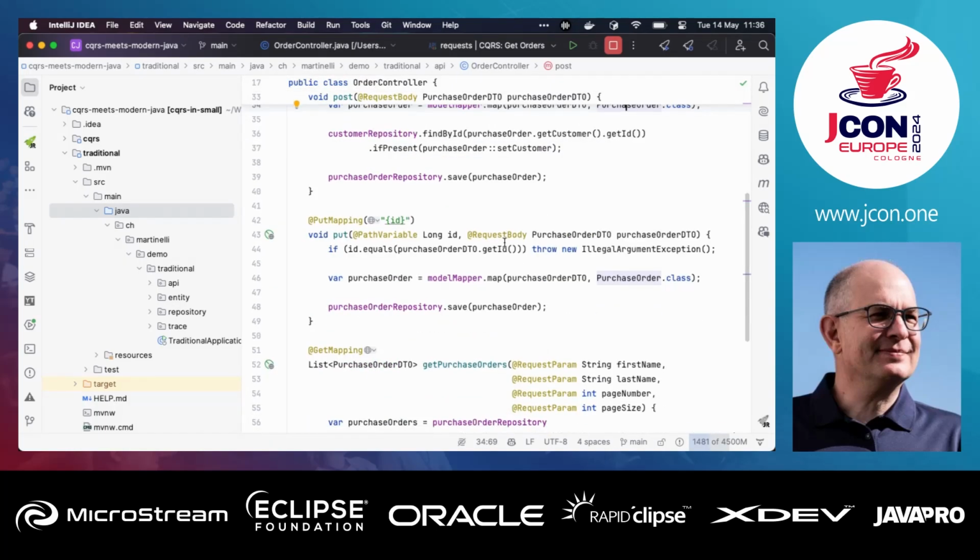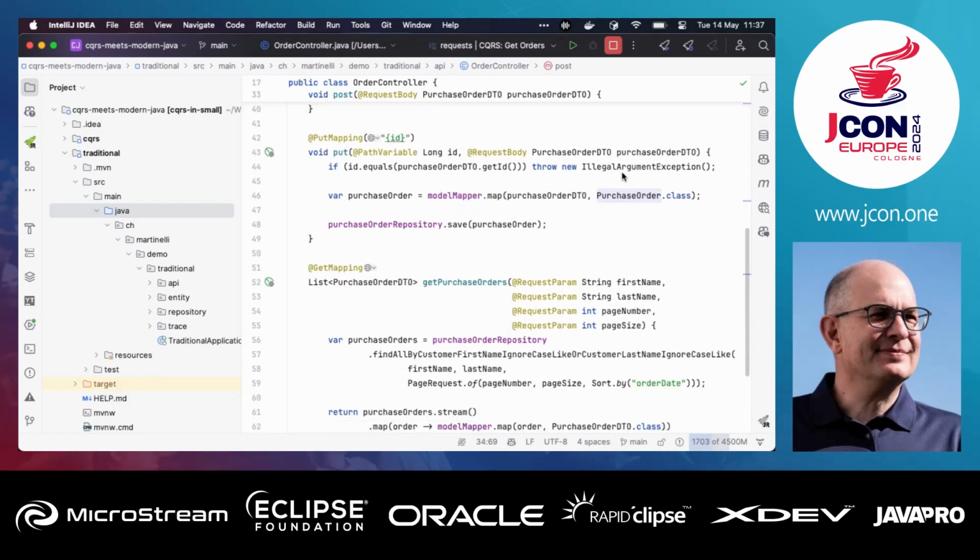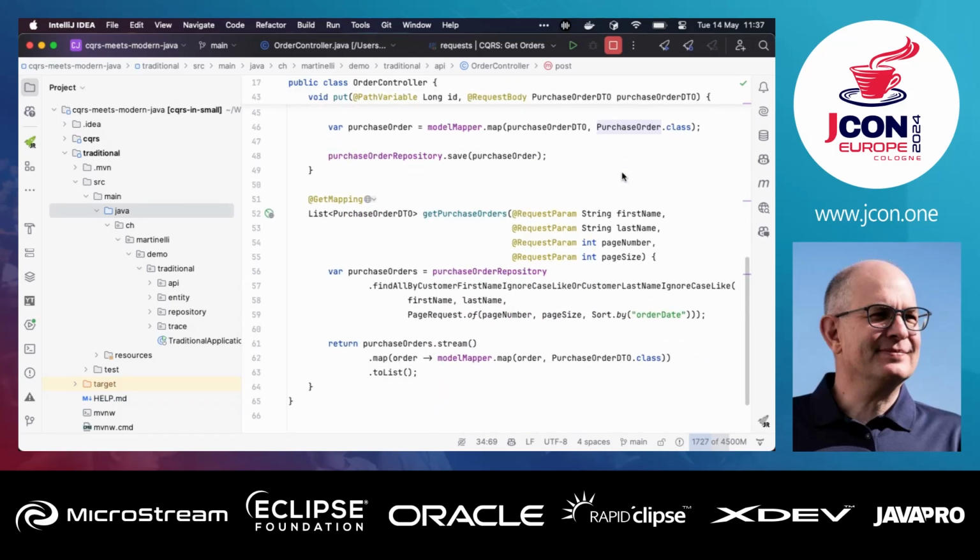So we have a post, we also have a put, and here in the put I do the same. It does more or less the same, except that it will just do an update instead of an insert, but I send all the data in this put request. And finally I want to get these purchase orders. So I can filter by first name, last name. I have introduced paging, and then I have a repository that has a very long finder method, and finally I map the result with the ModelMapper to a DTO, right? So that's more or less common sense. Who does application REST APIs like this? A lot of people.